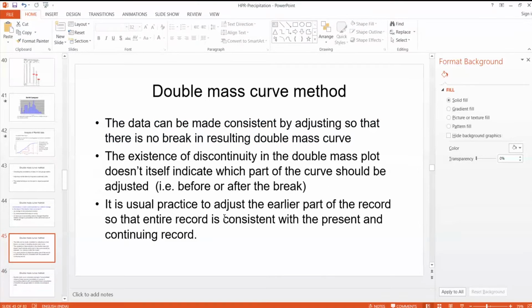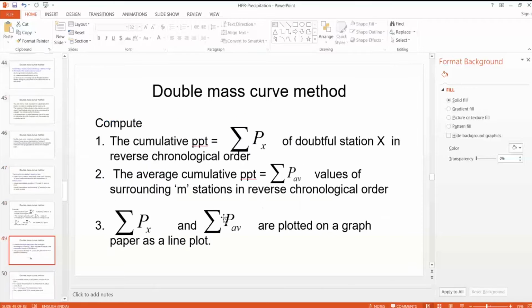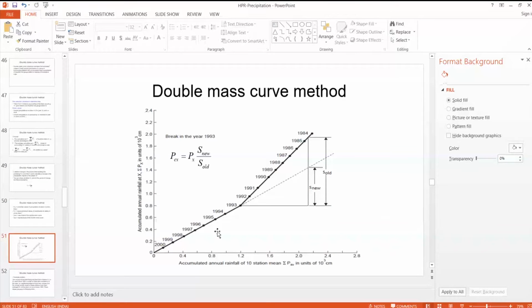I'll show you this figure. This is a double mass curve. In the double mass curve method, we plot the accumulated annual rainfall of the mean of surrounding stations versus the station where we think the data has inconsistency.